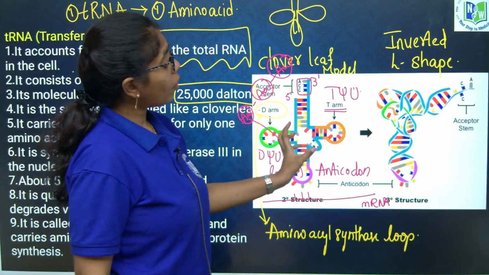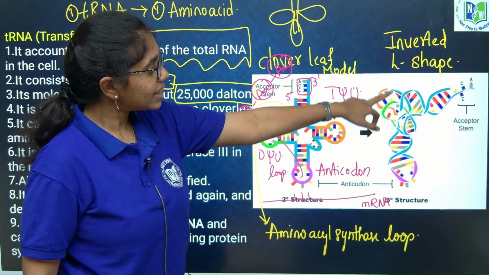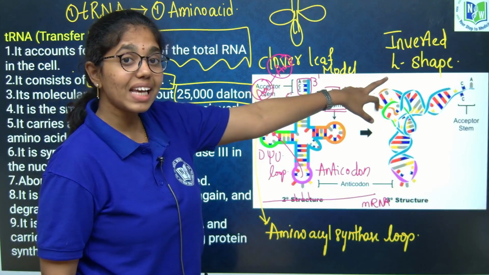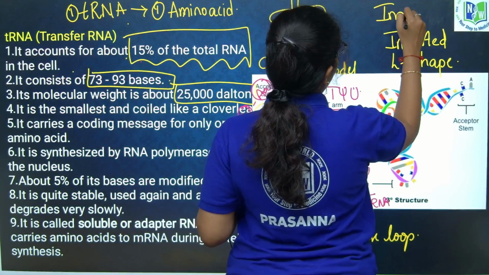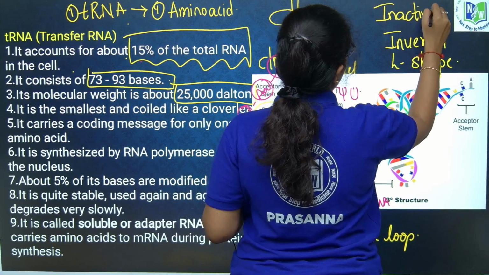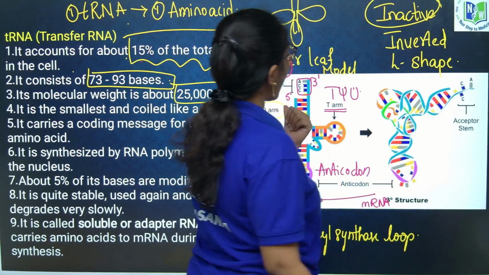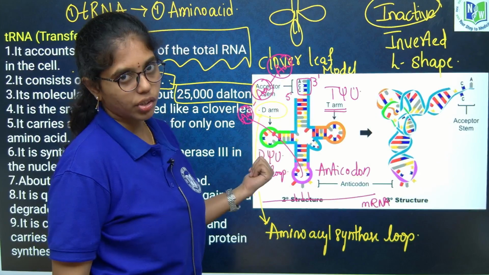Next, what is the tertiary structure? That is inverted L shape. tRNA is inactive in tertiary structure. tRNA is active in secondary structure.